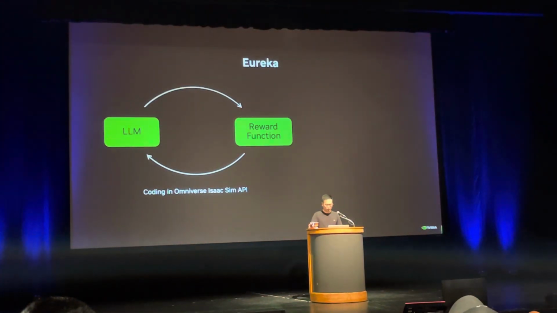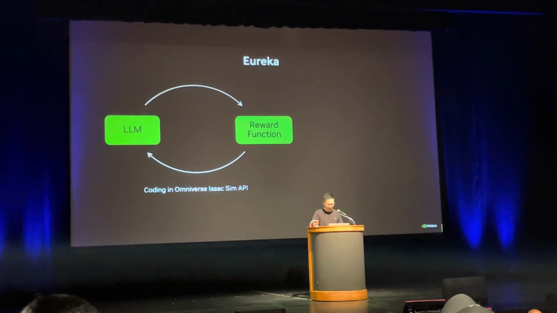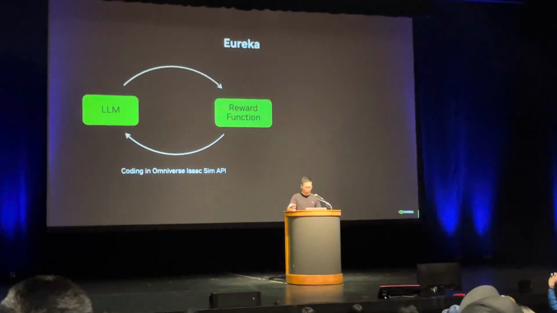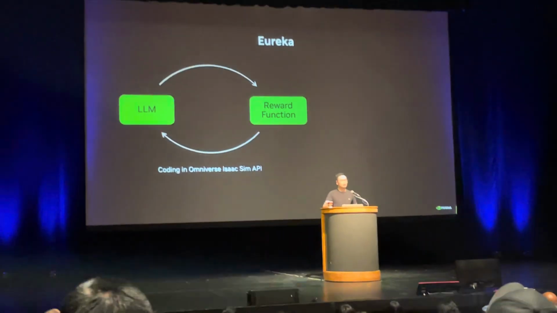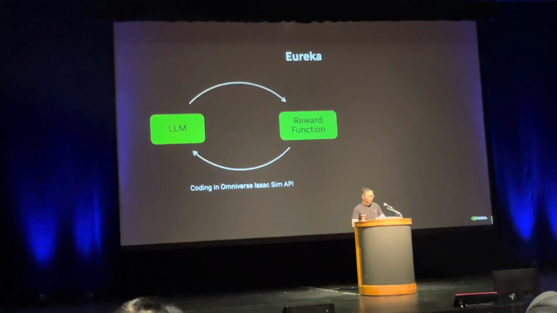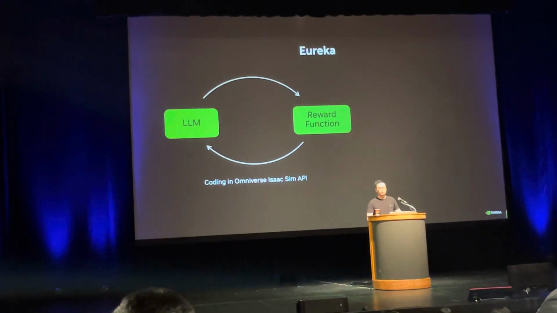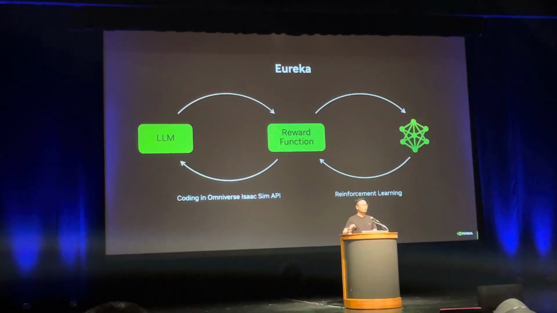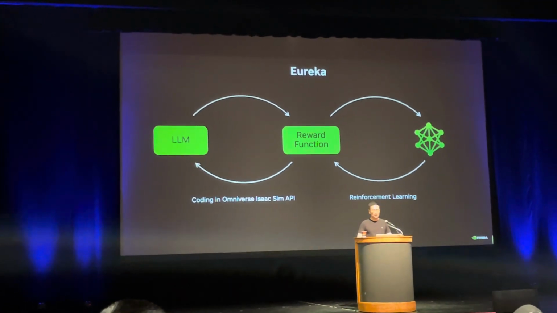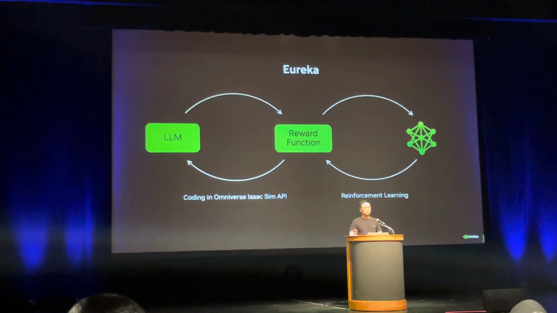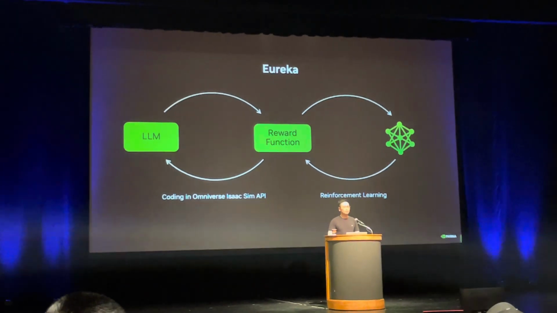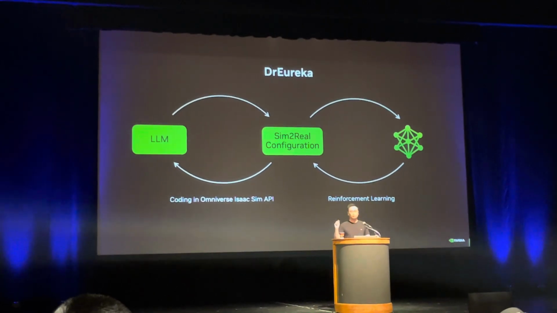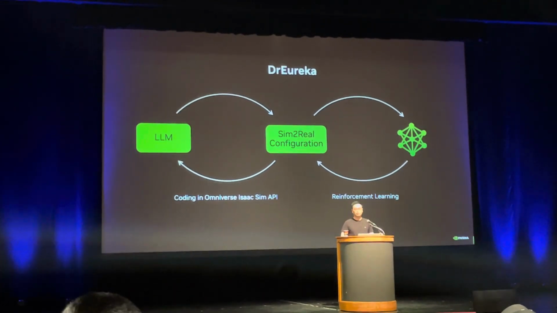And it's worth noting that Eureka is a general purpose method that bridges the gap between high-level reasoning and low-level motor control. So Eureka uses this paradigm that I call hybrid gradient architecture, where an LLM writes a reward function, and that's high-level reasoning. And the reward function instructs another smaller neural network using reinforcement learning. And this is the dual loop design that we use and leverage the help of LLM to train robots. And Dr. Eureka just changes the reward function and adds the sim to real configuration.